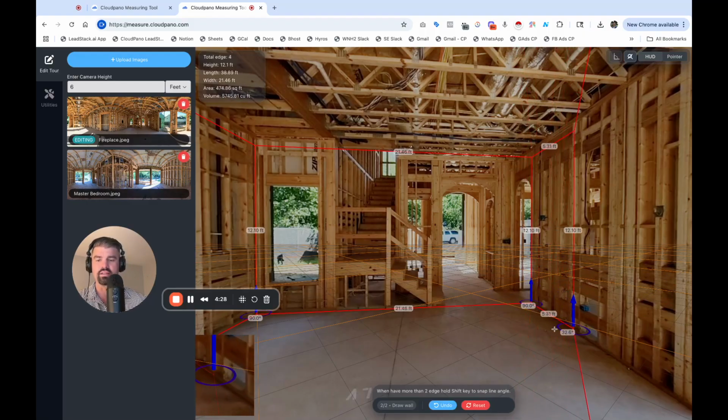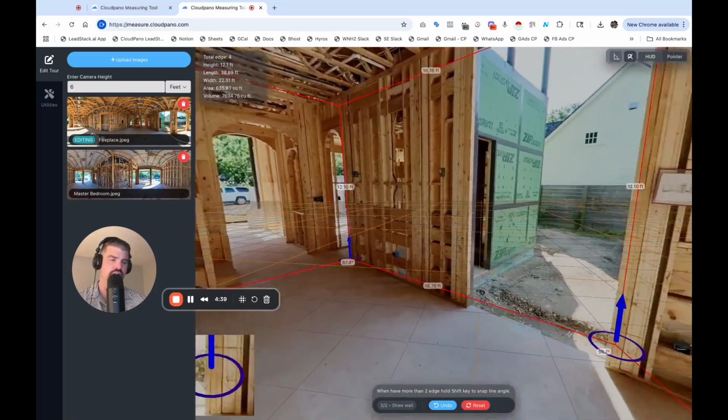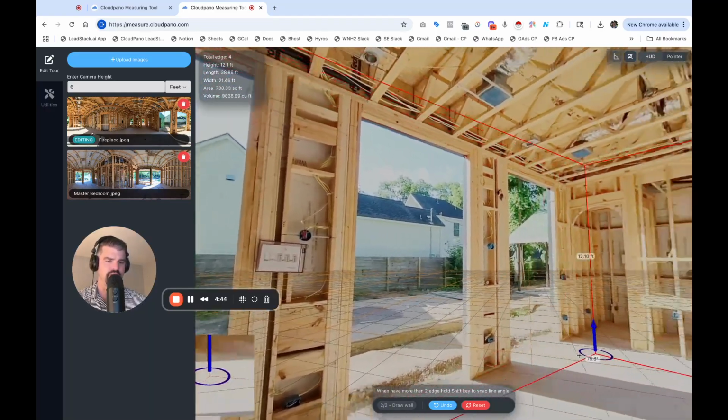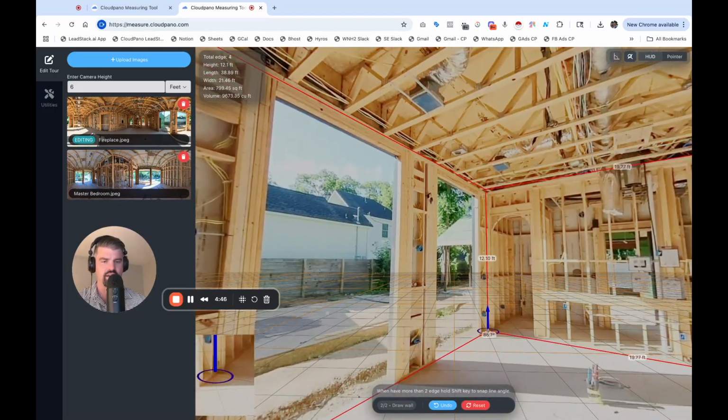Now, I'm holding down Shift, and you can see as I zoom in here, this 90-degree angle is holding steady through most of this entire wall, which is great. So I'm going to let go of Shift for now. I'm going to click and drag over all the way to this other corner. I may have to drag a few different times. It's okay. So here I am at this corner.